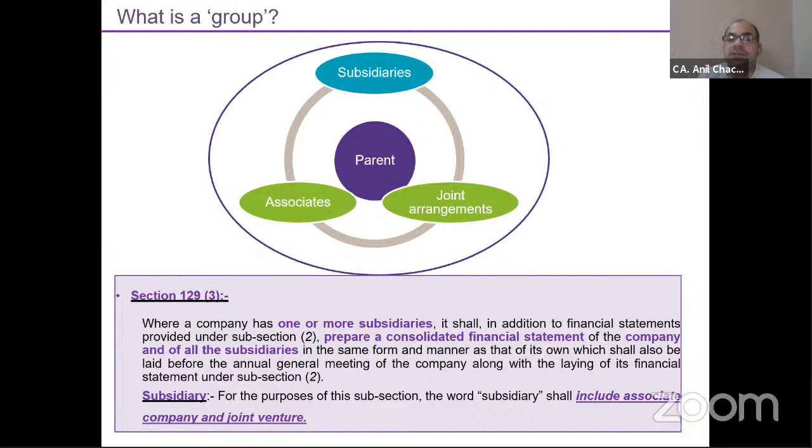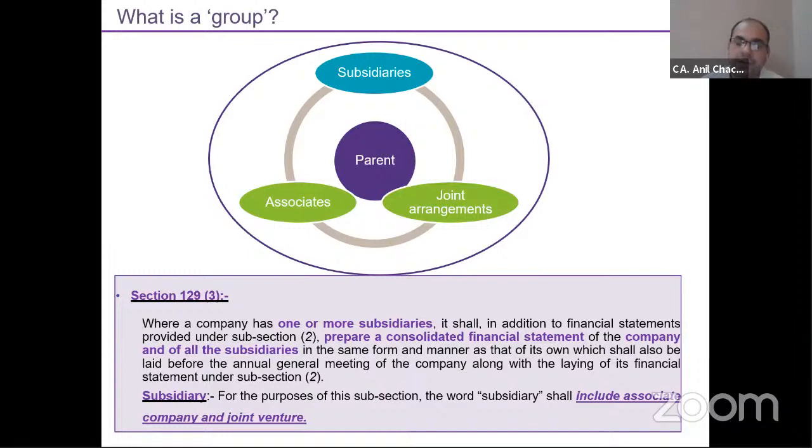So that's why this definition is very important to understand. The Companies Act says that the subsidiary includes associates as well as the joint venture, right? So it doesn't mean that you are holding only a subsidiary. Might be that you are having an associate or joint venture. Associates means, in simple terms, more than 20% holding.